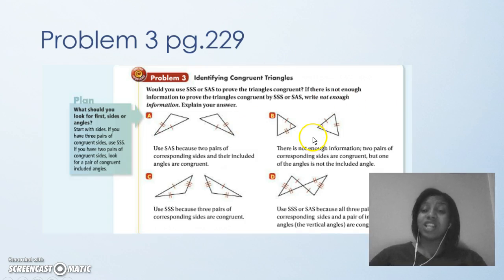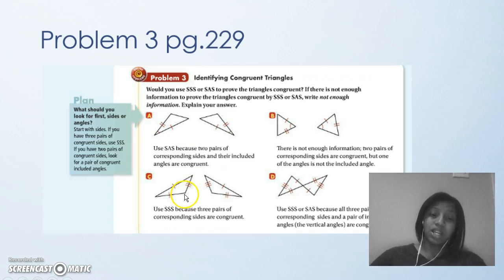Now let's look at B. We have this side and this side congruent. This side and this side congruent. And then these two angles are congruent. Does this one work? Do you see the angle in the middle? Anyways, this one does not work. Why not? It doesn't work because the angle is not in between for this one. This angle is off to the side. It has to be in between the two sides, just like this one. So there's not enough information.